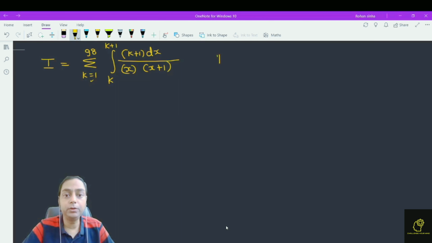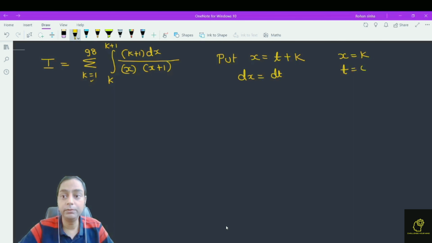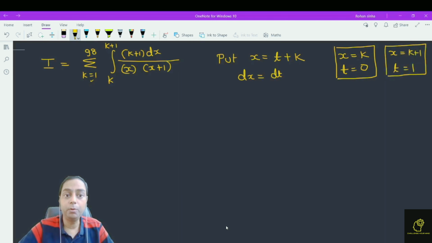Now let us suppose x is equal to t plus k. So if x is equal to t plus k, what does it mean? dx is equal to dt. And if x is equal to k, t is equal to 0, the lower limit, and if x is equal to k plus 1, what about t? t is equal to 1. This is in case of the upper limit. Now simply putting the values of lower limit and upper limit, what do we find?